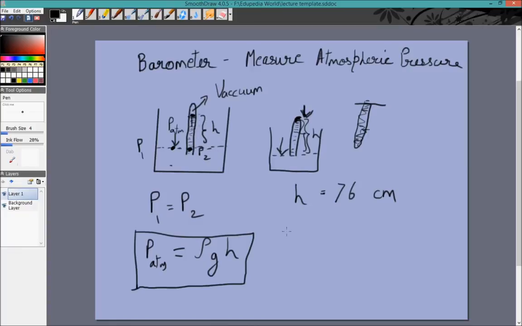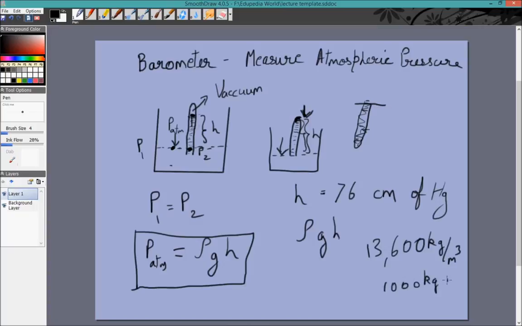So when you hear a term, the pressure is equal to 76 centimeters of mercury, that just means the pressure is equal to rho gh, where rho has to be taken as the rho of mercury. The rho of mercury is 13,600 kilogram per meter cube, whereas we know for water it's 1,000 kilogram per meter cube.